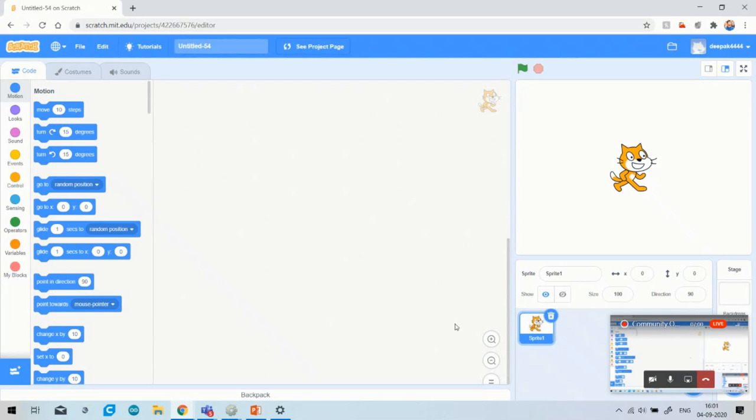Okay, so I think all the students know about scratch.mit.edu. This is the official website where you can make your own games on a 2D platform.